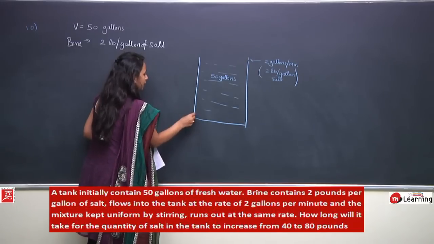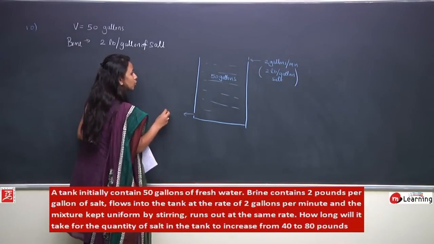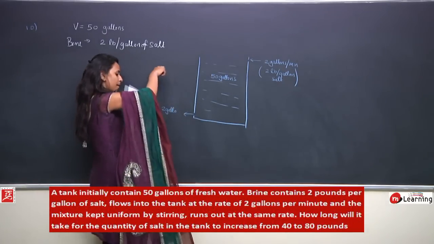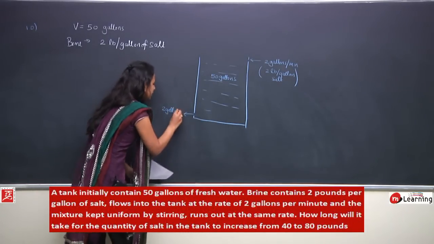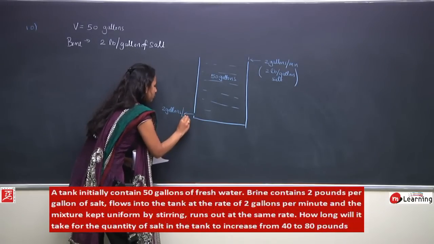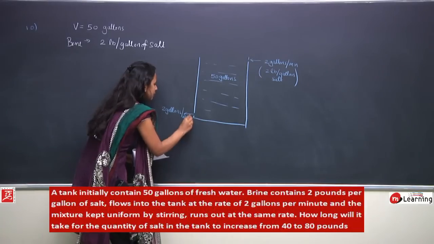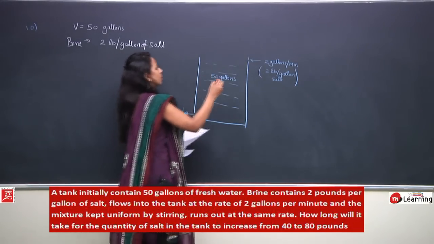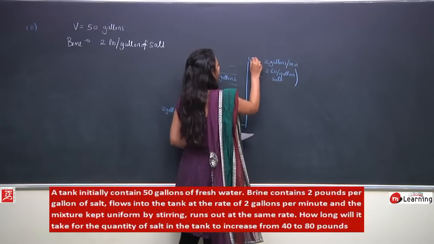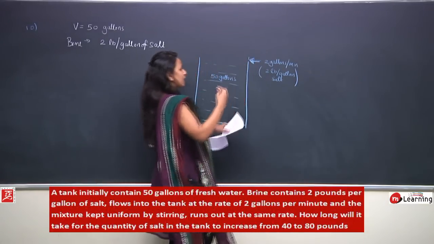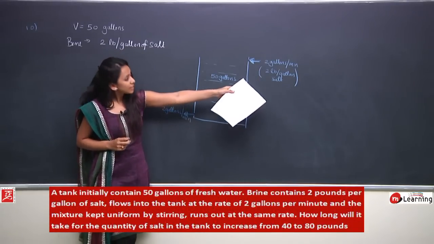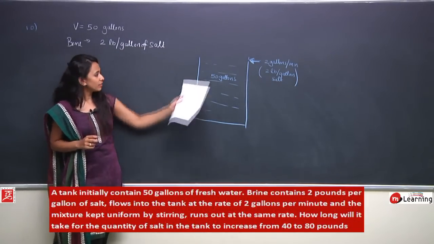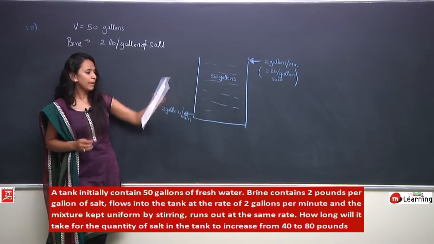So I can say that here 2 gallons per minute is the rate at which water is also ejecting. 2 gallons per minute is the rate at which water is ejecting, and here water is inflowing. What is inflowing is brine, having a concentration of 2 pounds per gallon of salt, and what is outflowing is the mixture, which is kept uniform here by stirring.